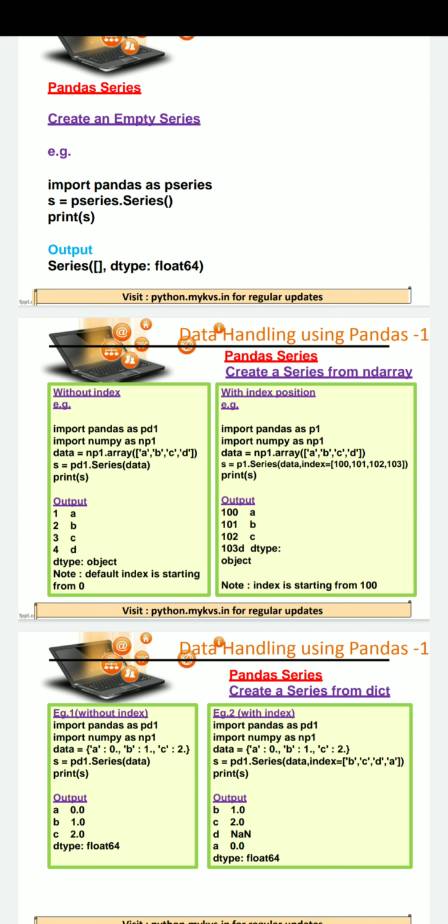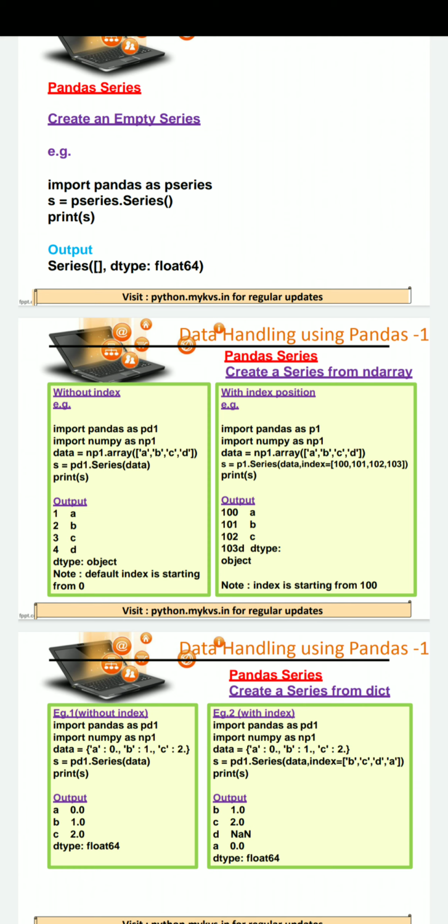Today, all the students, what you have to do is write these two programs on your system. You have to check whether we are able to create a pandas data series without index position or with index position.